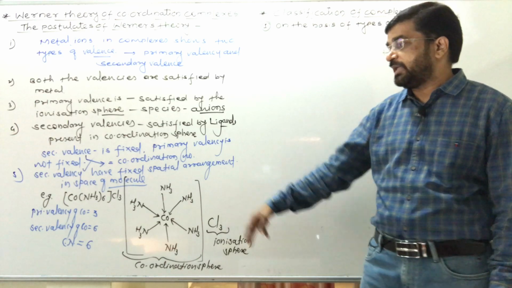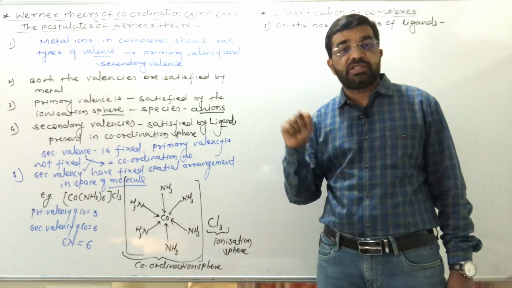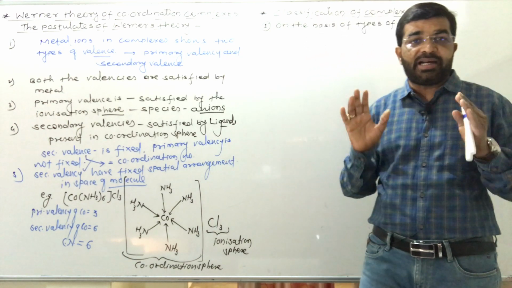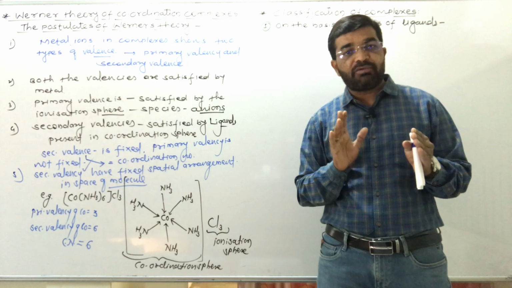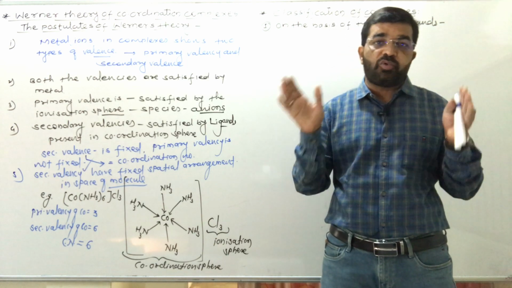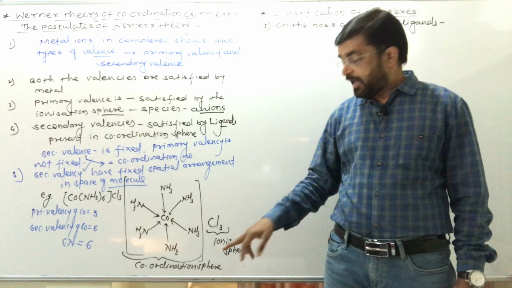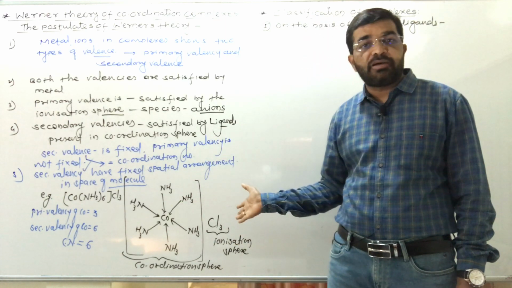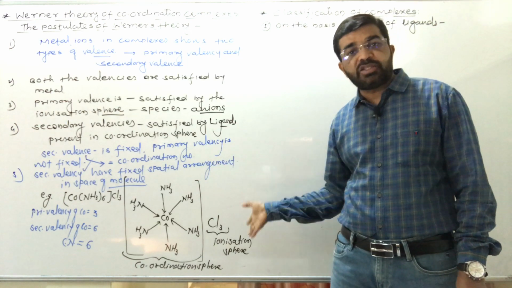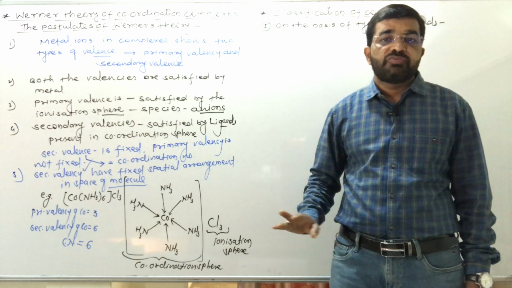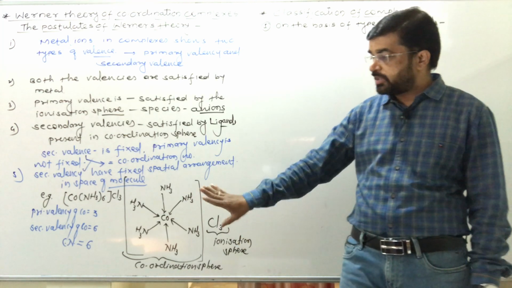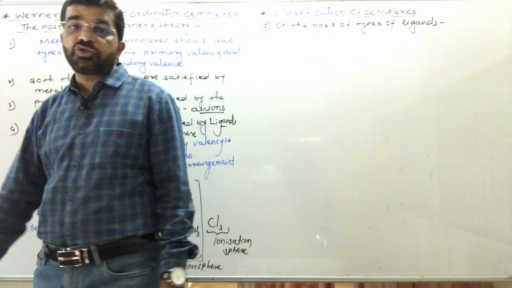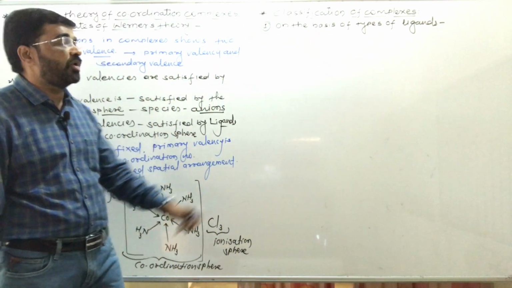So this is an example, that is Co(NH3)6Cl3. 6 ammonia molecules are directly attached to cobalt, therefore its secondary valence is 6, which is equivalent to the coordination number, that is 6, and 3 chloride ions are attached to that cobalt, which are outside the inner sphere, outside the square bracket, therefore its primary valence is 3 and secondary valence is 6. This is Werner's theory for coordination complexes or coordination compounds.